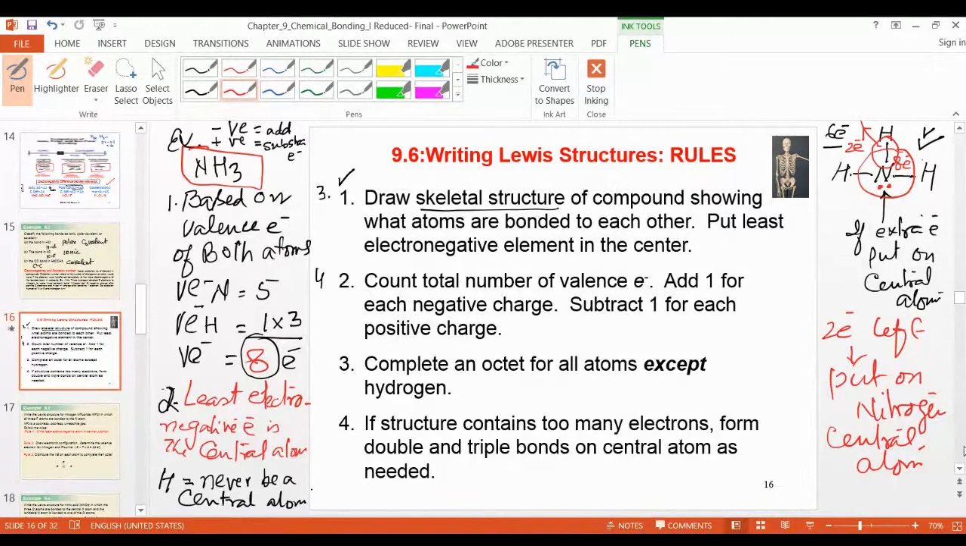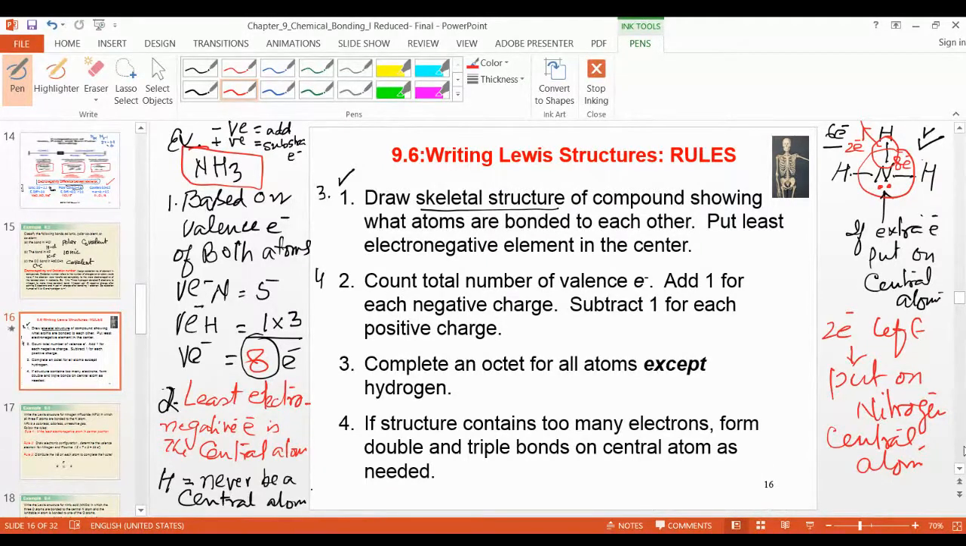Number 1, again I repeat. The first point is you have to count the valence electrons of both atoms and multiply by the number of atoms, whatever you have in the structure. Total valence electrons you get. Second thing, you decide which one is the central atom. The central atom will be based on electronegativity. The least electronegative atom will be your central atom.